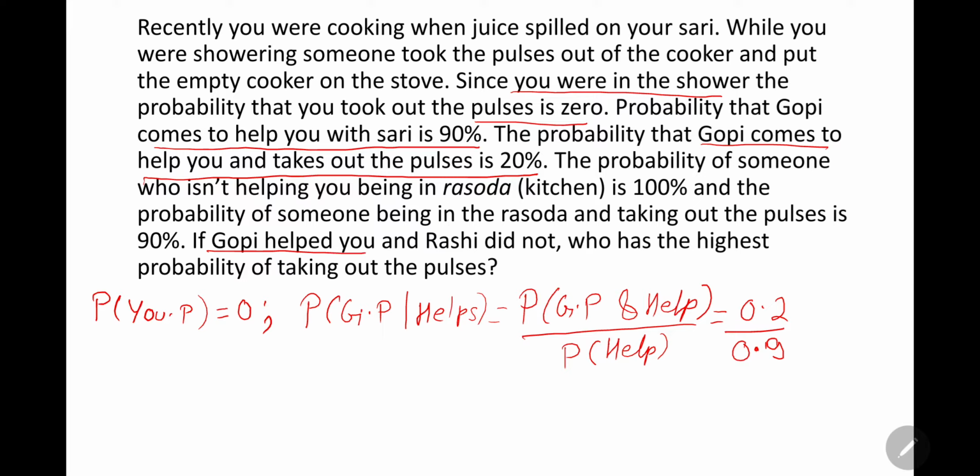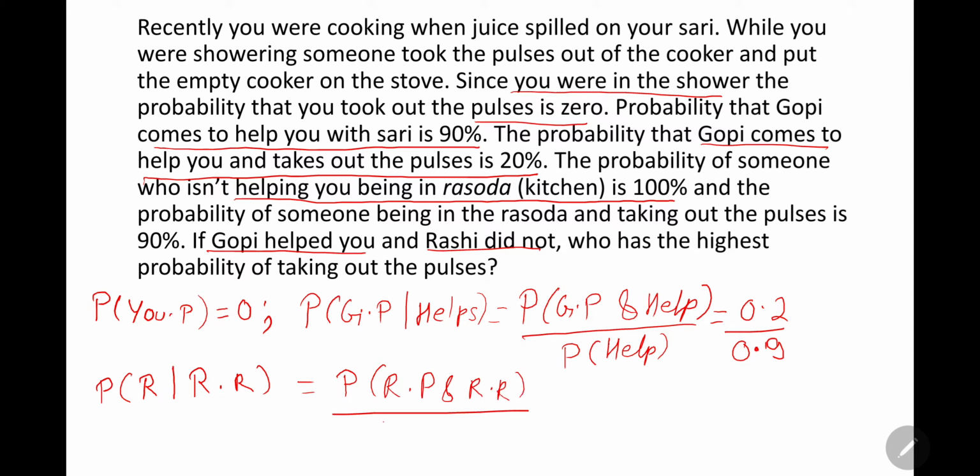Let's move on to our next suspect, Rashi. Since she did not help you, we consider the probability of her being in the rasoda. So the probability of Rashi taking out the pulses given she is in the rasoda is the probability of Rashi taking out the pulses and being in the rasoda, divided by the probability of her being in the rasoda.